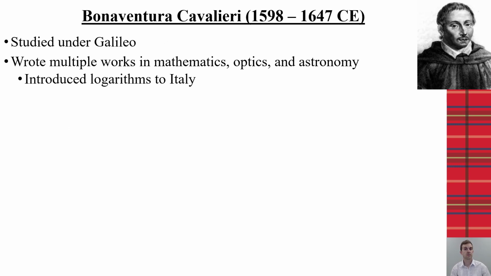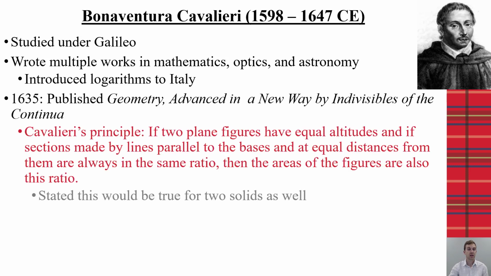Now, as we step forward, Bonaventura Cavalieri was another famous mathematician that had huge impact on pre-calculus. He studied under Galileo and had many works in mathematics, optics, as well as astronomy. Now, his work in geometry advanced in a new way by indivisibles of the continua. He came up with his principle that if two plane figures have equal altitudes, and if sections made by lines parallel to those bases and at equal distances from them are always the same ratio, then the areas of those figures will have that same ratio. He also then proved that that is true for volumes of two solids as well.